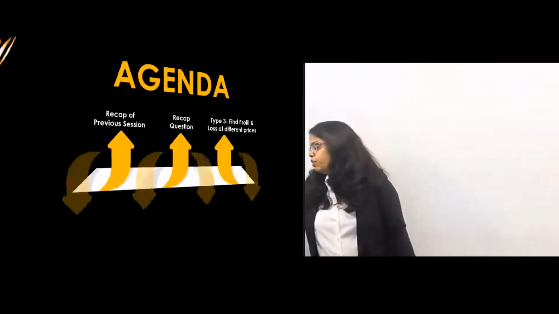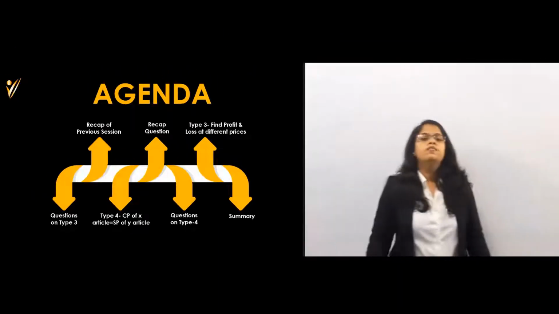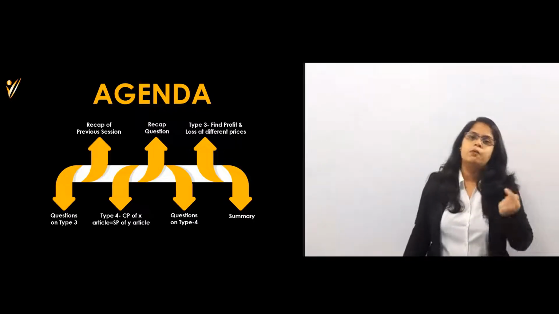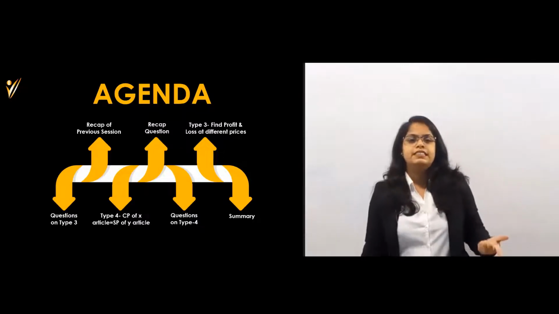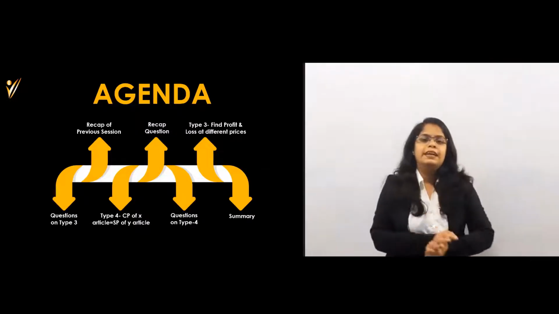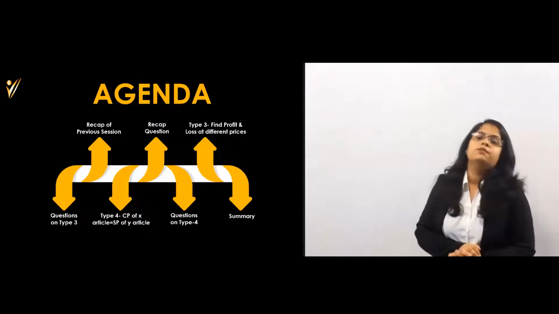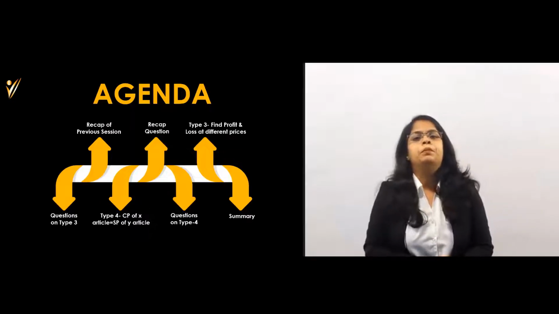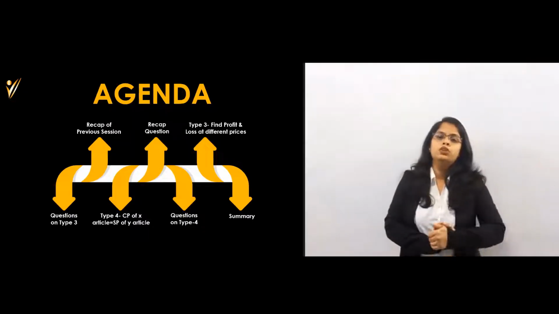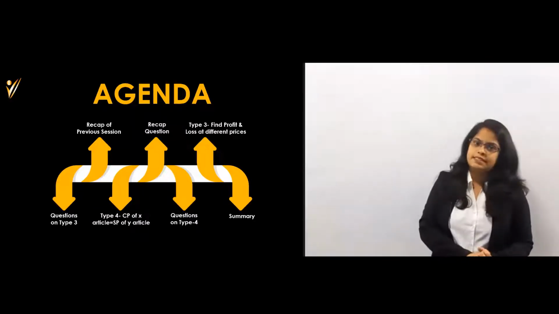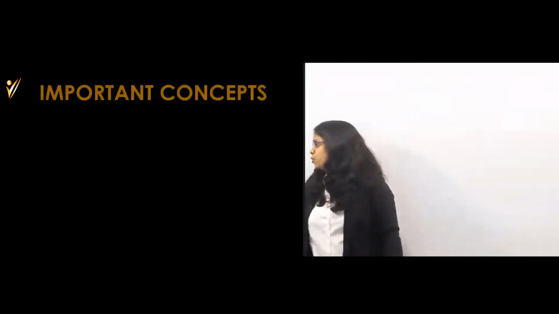Now we are going to start part number 2. So what will we see in part number 2? First, we will take a recap of those formulas. Then we will solve one recap question which we have already done yesterday, and on that basis we will solve one question. Then we will go for type number 3 today and solve questions on type number 3, and similarly for type number 4. That means we will cover two types from profit and loss, type 3 and 4, in today's session. So let's start this topic.